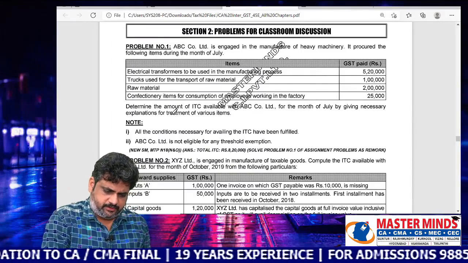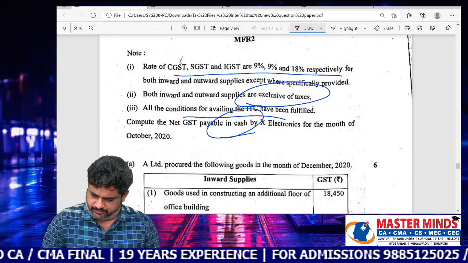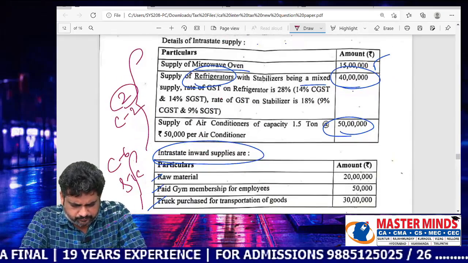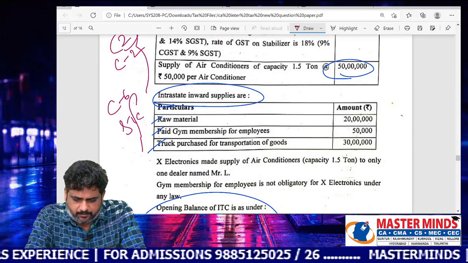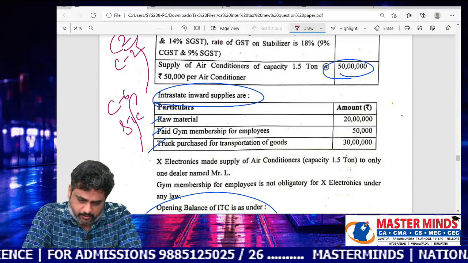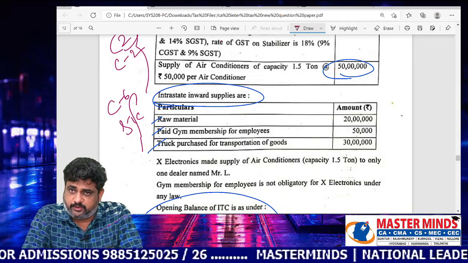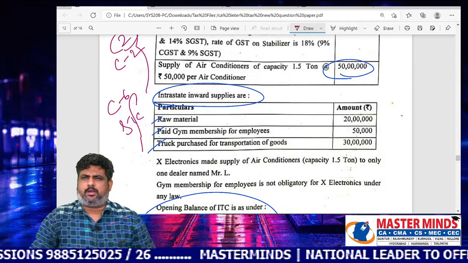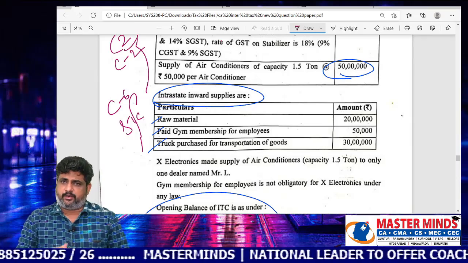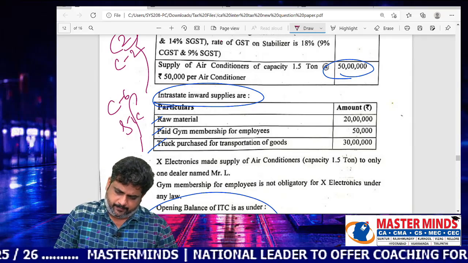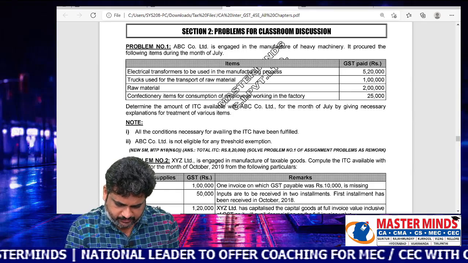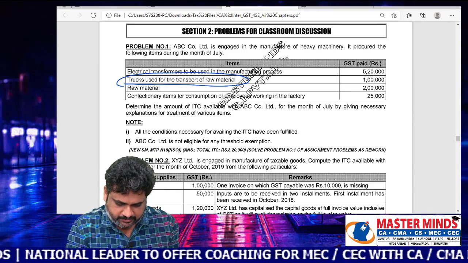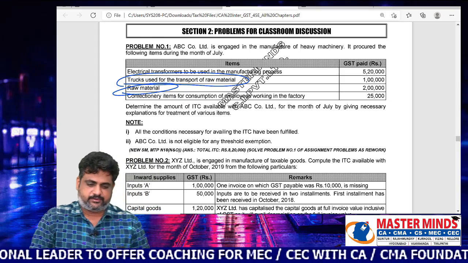You can observe here the points that are there. Raw materials, ITC is allowed or not. Membership fee, ITC allowed or not. Trucks purchased for transportation of the goods, ITC allowed or not. This is the point we have to discuss here. Okay, ma'am. And these points are covered. You can observe that: trucks used for transport of raw materials and raw materials.